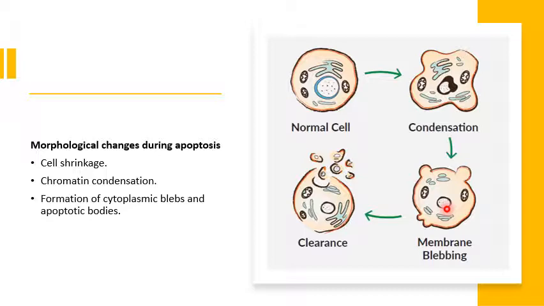And these blebs, they shoot out to form apoptotic bodies, which are phagocytosed by macrophages. So these are the morphological changes occurring during apoptosis. But how are these things triggered, or what is the mechanism behind it? Let us see what is the mechanism of apoptosis.